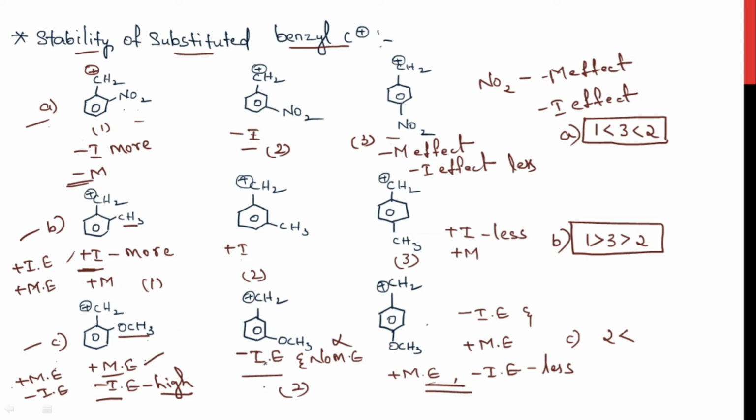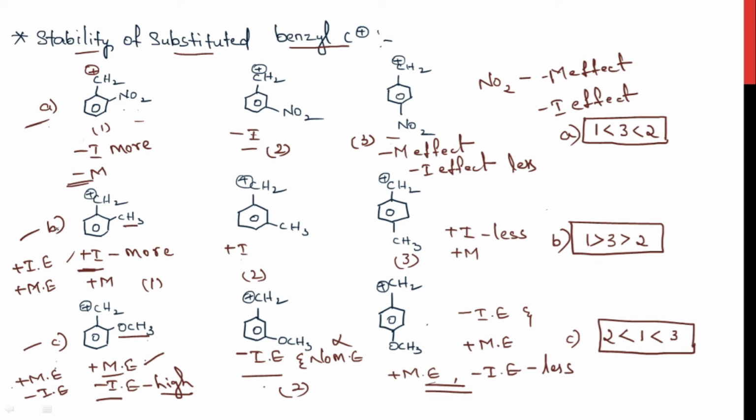So the stability order for this type would be: the second one is less stable than the first one, and the third compound is more stable than the remaining two compounds. By this way we can understand the stability of a carbocation.